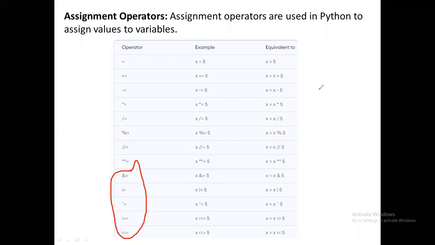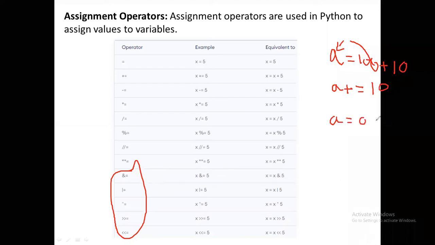Assignment operators are used in Python to assign values. For example, I want to assign a value to the variable a. How can I assign? a equals 100. Now 100 is stored in the variable a. Now I want to add 10 to the content in this variable a. Then I use a plus equals 10. What does it mean? That implies a equals a plus 10.